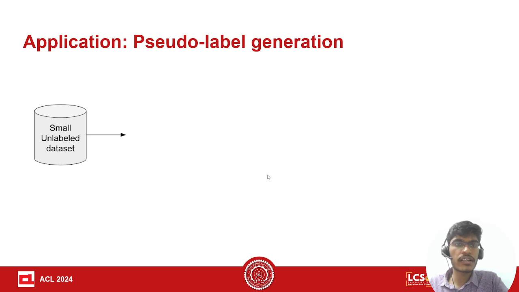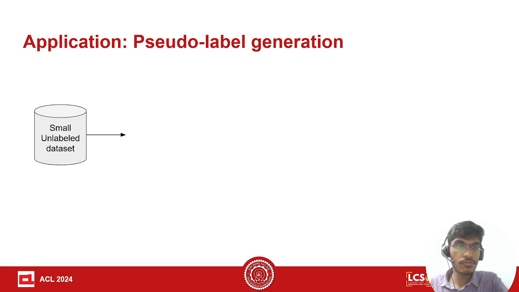Now let's see what can be an application of cross-task prompting. Suppose we have a small unlabeled dataset for a given target task. We cannot incorporate these examples into the context because the dataset is unlabeled. Can we use cross-task prompting to generate pseudo-labels for this unlabeled dataset?